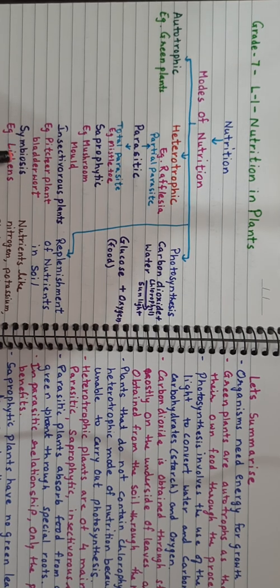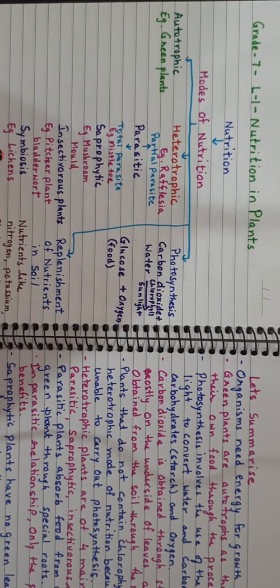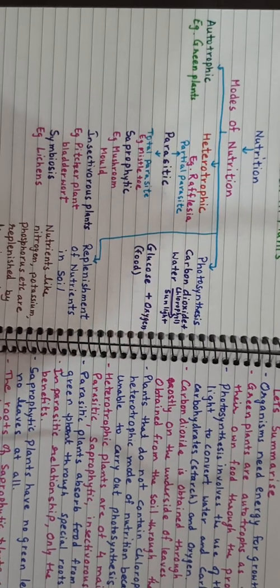Symbiosis is my favorite mode of nutrition. Why? Because here, whoever is in the symbiotic relationship, both of them get equal gain.